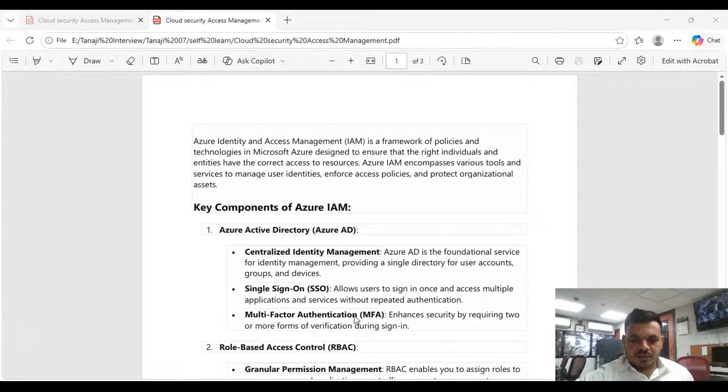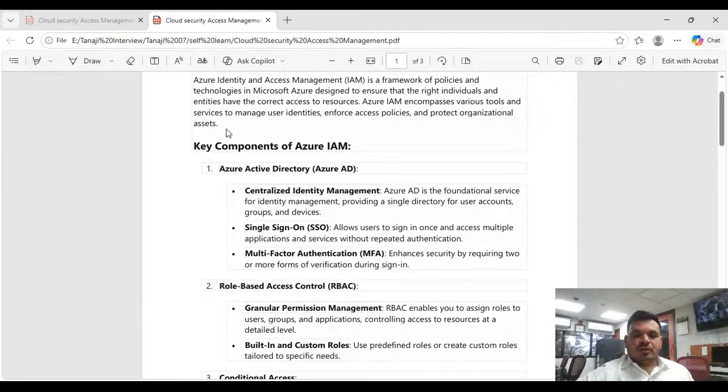So there are major things. If you see here, I have clearly mentioned in the documentation: Azure Identity and Access Management, basically called IAM, is a framework of policy and technology in Microsoft Azure designed to ensure that the right individuals and entities have the correct access to resources. So Azure IAM encompasses various tools and services to manage user identity, enforce access and policy, and protect the organization. There are some key components in Azure IAM.